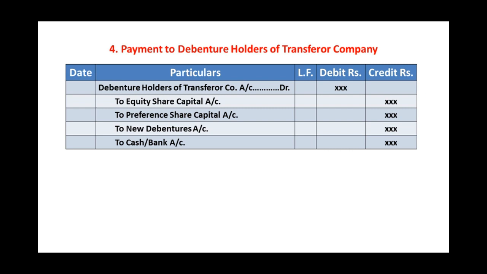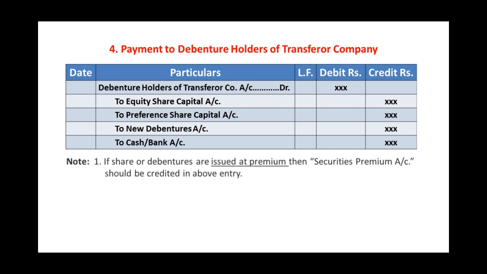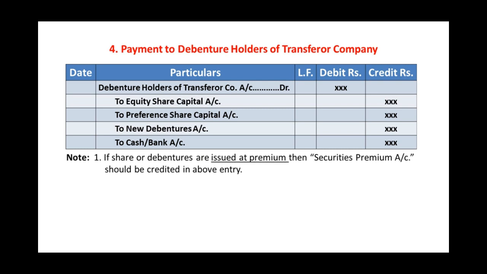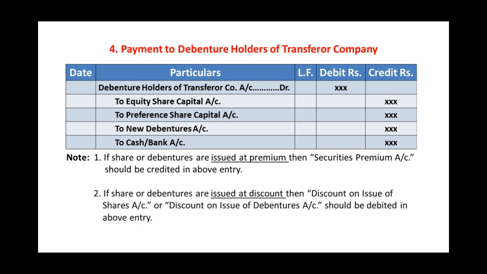So an important note to remember is, if the shares or debentures are issued at premium, then securities premium account should be credited in above entry, and if the shares or debentures are issued at discount, then discount on issue of shares or discount on issue of debentures should be debited in above entry.